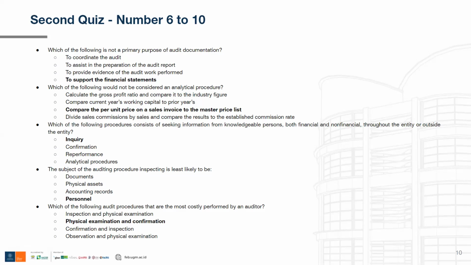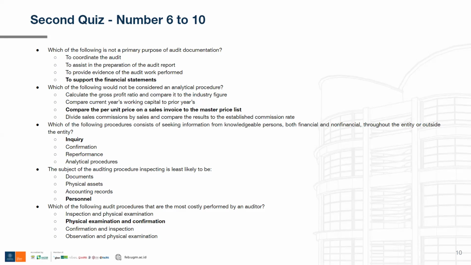Physical assets. Now, physical assets, obviously, are considered physical examination, but inspecting can also be included in the physical assets examination.